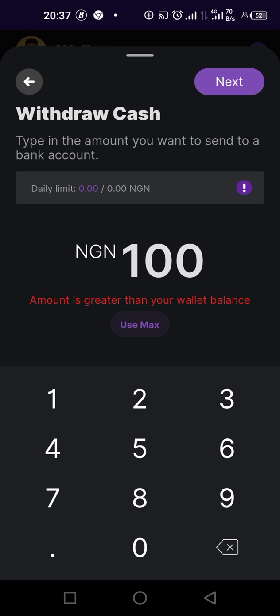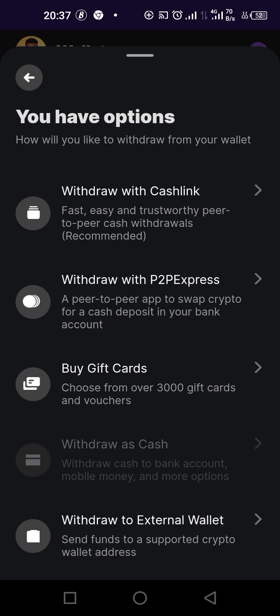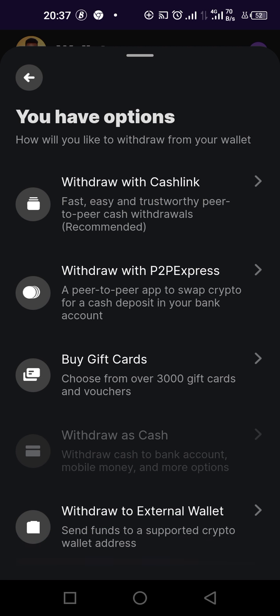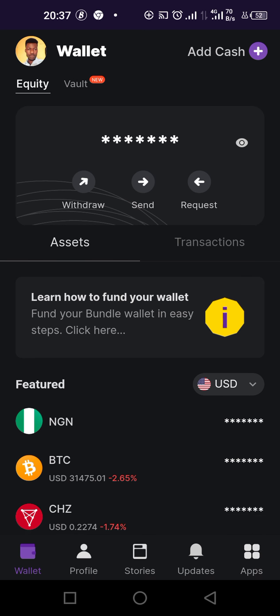Once you are done, they'll post your advert on Cashlink. So anybody that sees it will click on it and transfer the money. Then Cashlink will hold your coin. Once the money is transferred to you and you confirm it, Cashlink will give the person the coin. So that's as simple as that. You can withdraw, and you can choose from gift card and all those things.